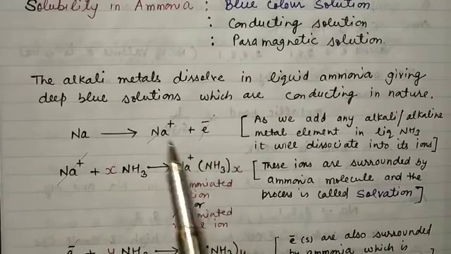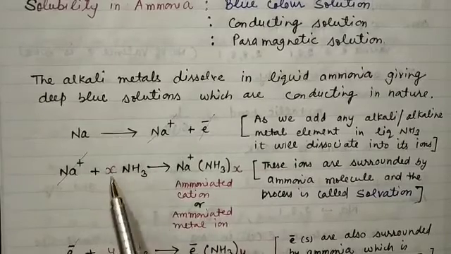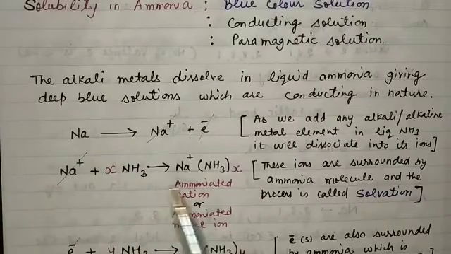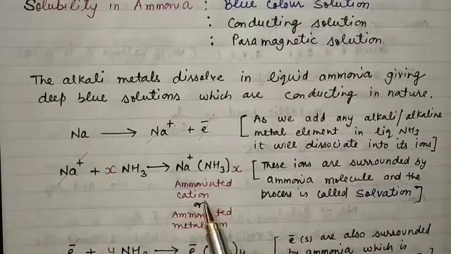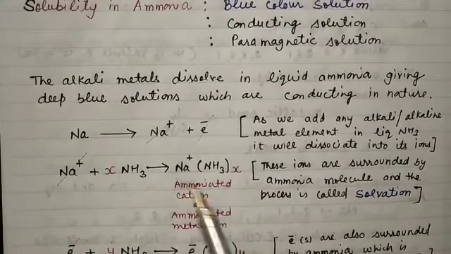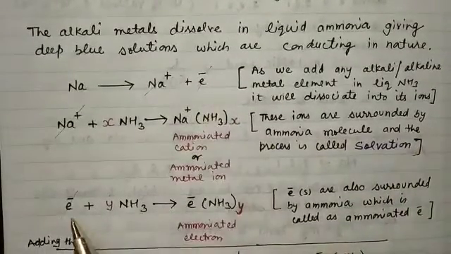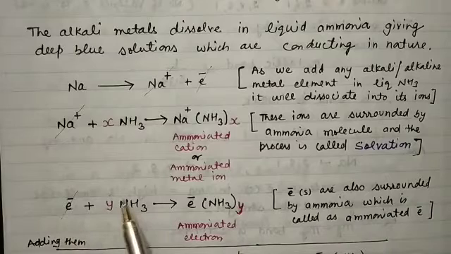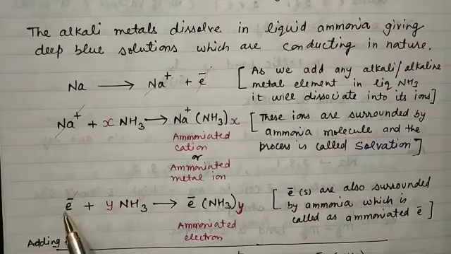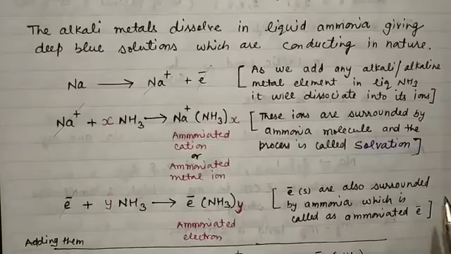Further, this Na+ ion is surrounded by x moles of ammonia. They surround the Na+ ion and form an ammoniated cation, or we can call it an ammoniated metal ion because sodium is a metal here. This process is called solvation. Now this electron is also surrounded by ammonia. Y moles of ammonia surround the electron. This electron is called the ammoniated electron.